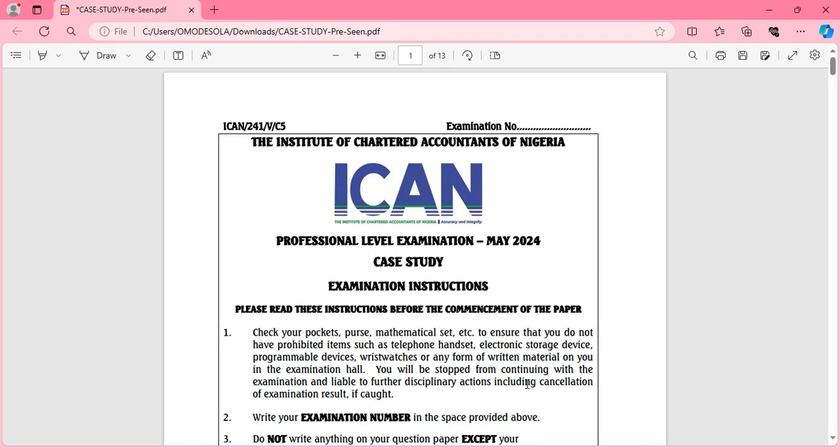So, in today's video, I'll be showing you a skeletal view of the Preseen for the May 2024 diet. That's the upcoming exam. So we're just going to be doing a skeletal review for this particular video, and I'm going to be hosting a Preseen class